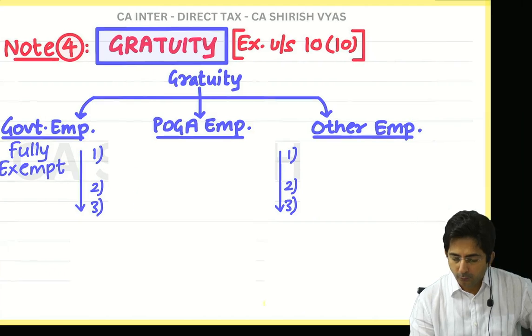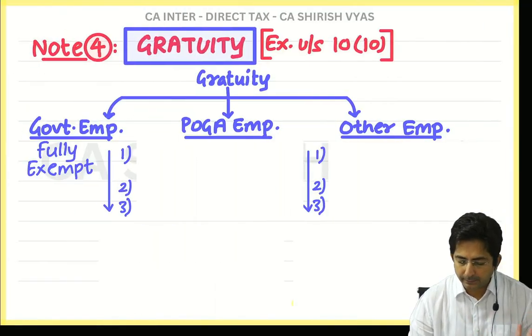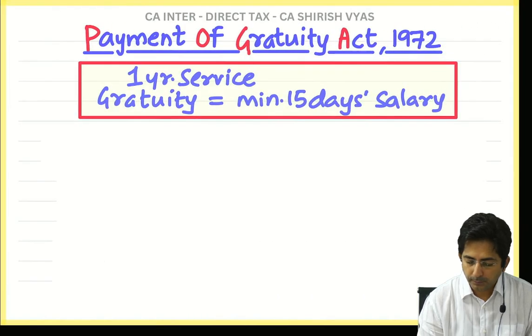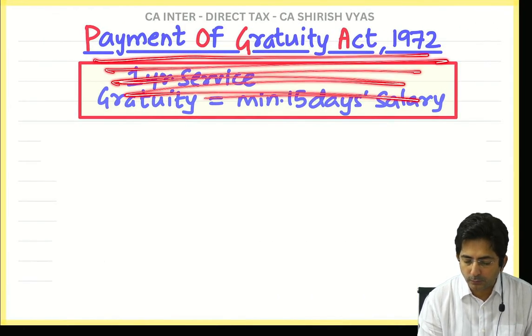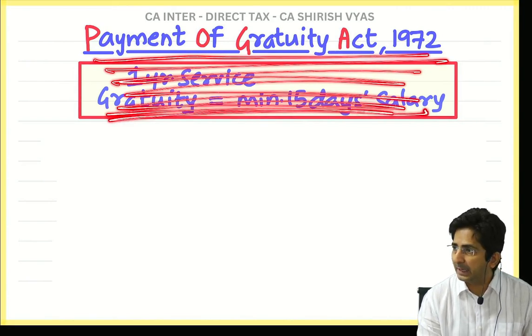So look, for this I have kept one chart ready. Okay, but wait, before that, what is the full form of POGA, you know? Look, Payment of Gratuity Act 1972. Just read the full form, okay? Payment of Gratuity Act 1972. That is called POGA, P-O-G-A. Payment of Gratuity Act 1972.